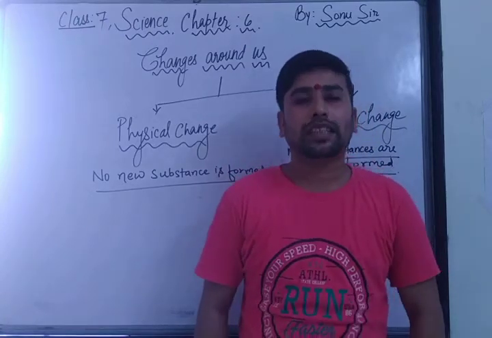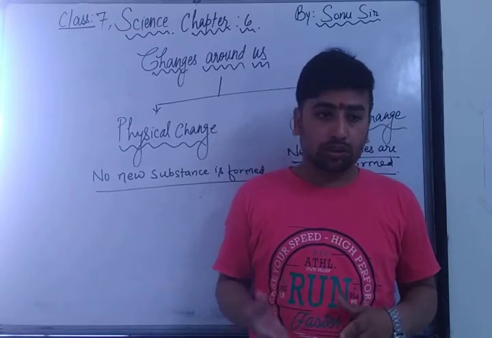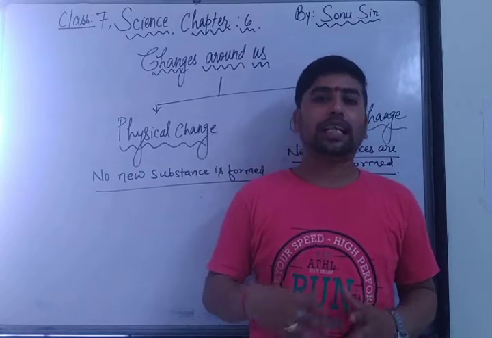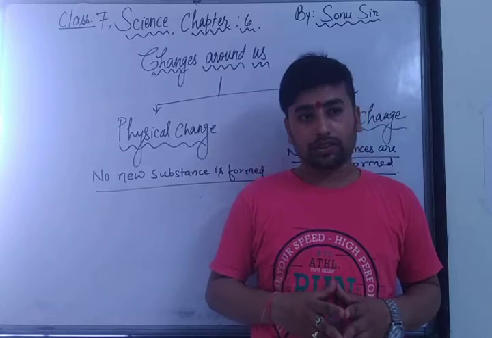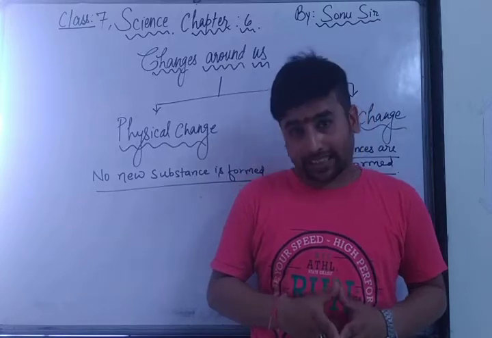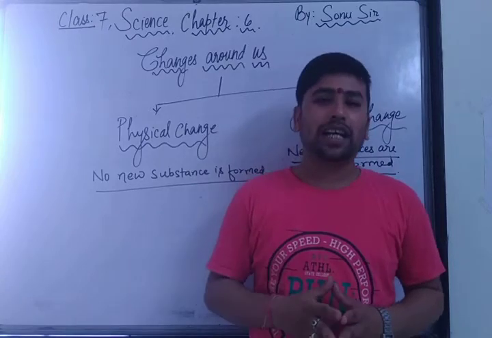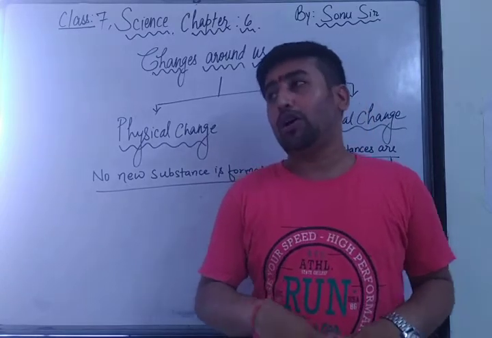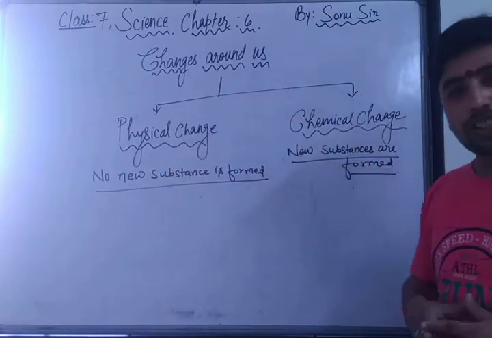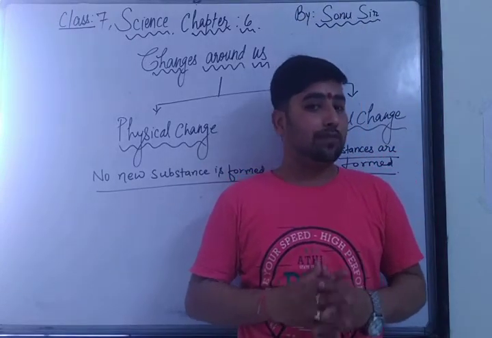I hope that we have finished our previous chapter, and before going towards this chapter I just want to tell you, this is the 6th chapter. Before coming to this chapter, have you ever read the class 6th chapter whose name was Changes Around Us? One step ahead, we are going to read in this chapter. In the 6th standard the chapter name was Changes Around Us, and this time our chapter name is Physical Change and Chemical Change. Class 7, chapter number 6, right?